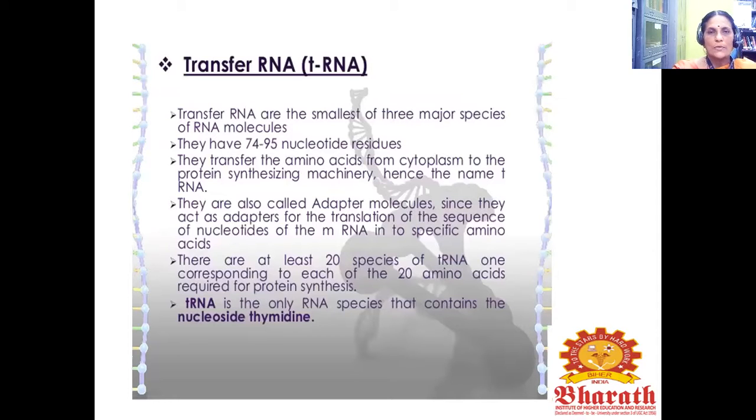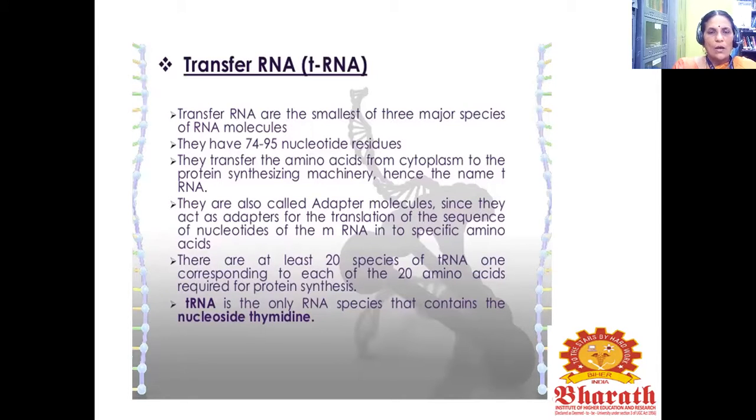Next one is the transfer RNA, or tRNA. The transfer RNAs are the smallest of the three major species of RNA molecules. They have 74 to 95 nucleotide residues. They transfer the amino acids from the cytoplasm to the protein synthesizing machinery, hence the name tRNA.